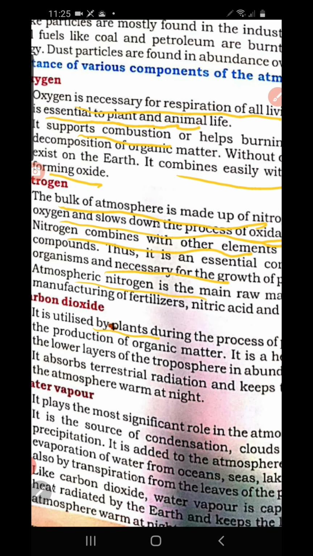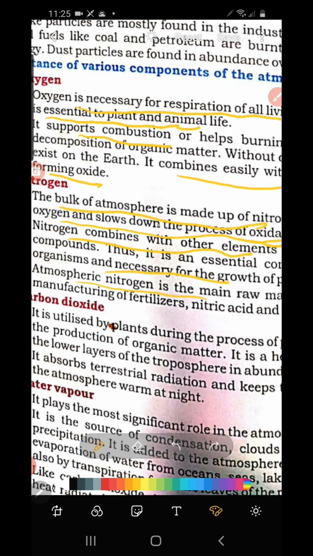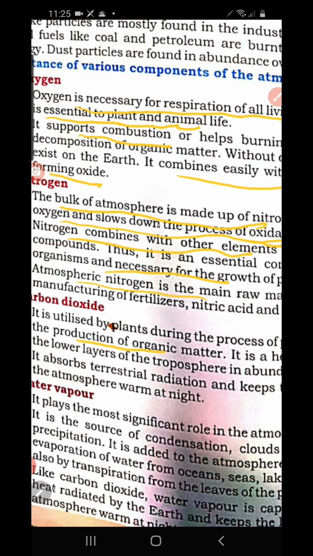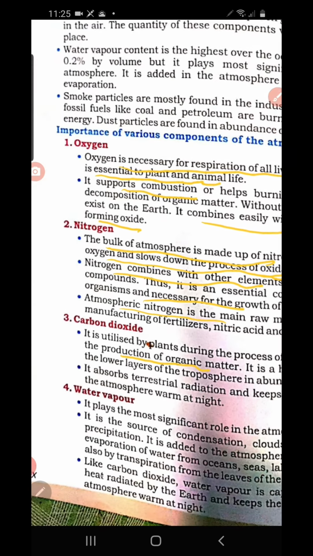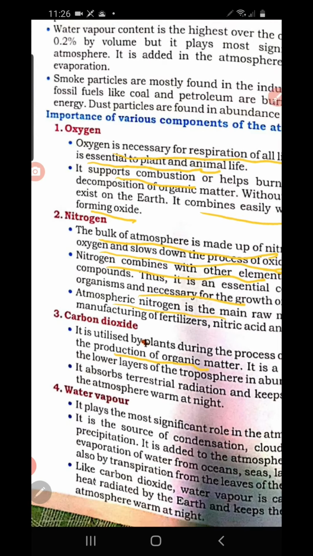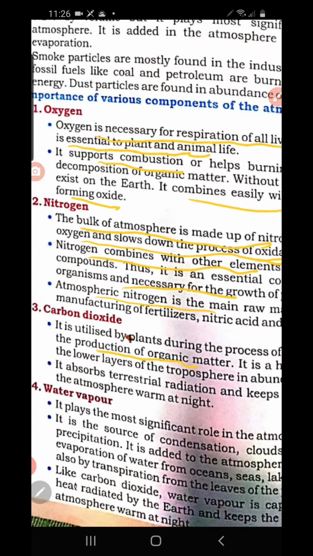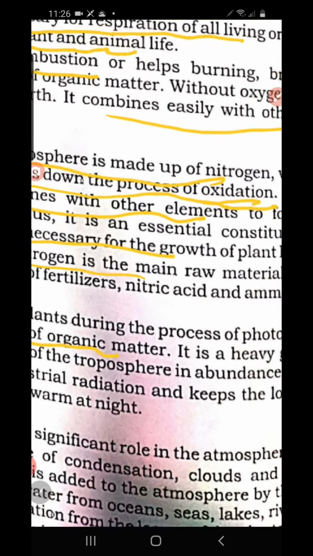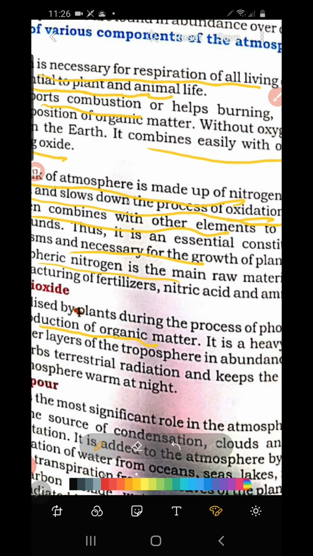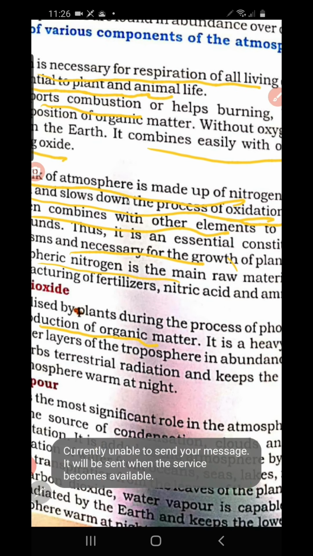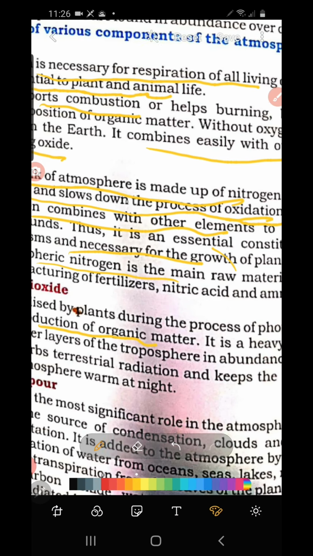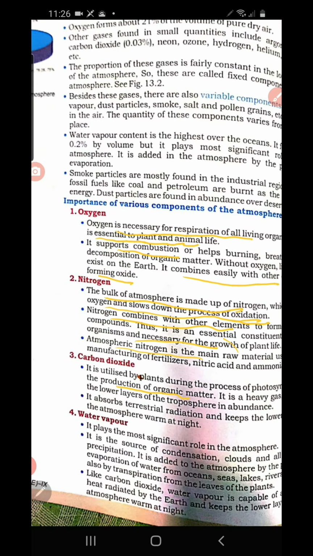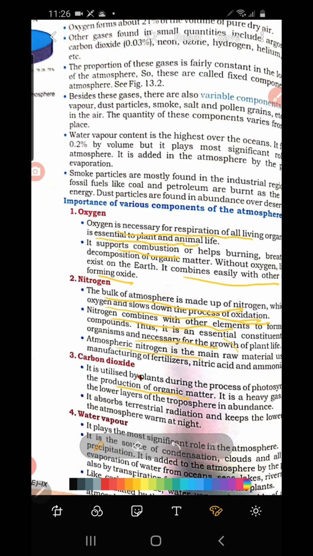It is utilized by plants during the production of organic matter, that means especially photosynthesis. Plants need carbon dioxide, and it is also a heavy gas which is found in the lowest layer of the atmosphere, the troposphere. And for terrestrial radiation, carbon dioxide is very essential. We discussed terrestrial radiation.